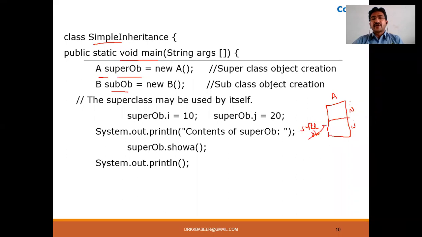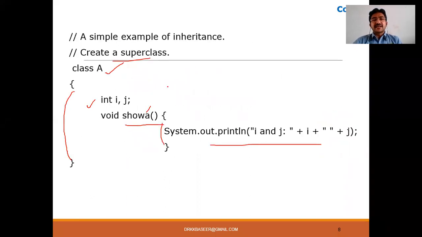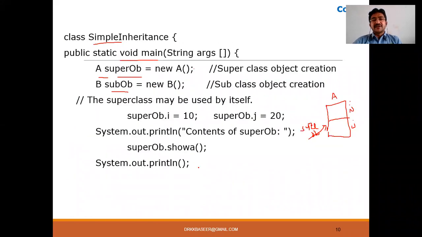Now super OB is pointing to class A once it is created. Why I, J? If you see, the data members of class A are only I and J. Now I'm creating a class B object, and the name of this object is sub OB.